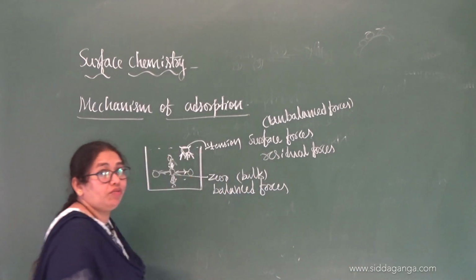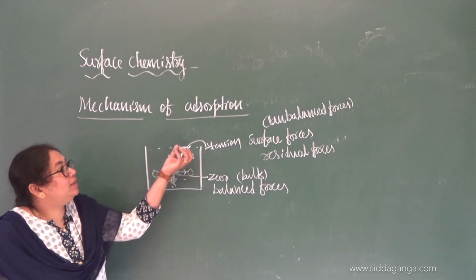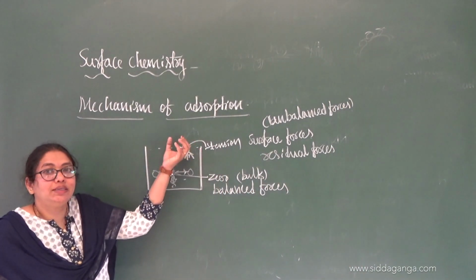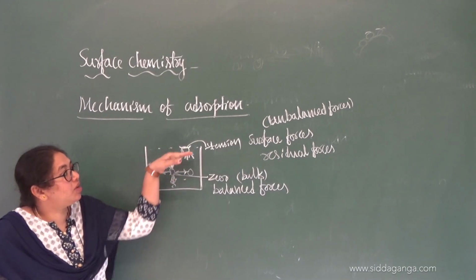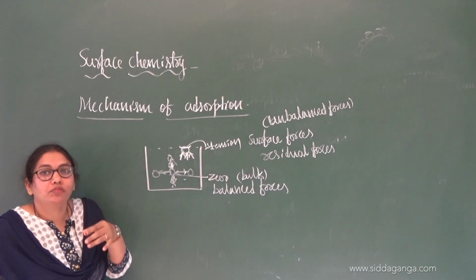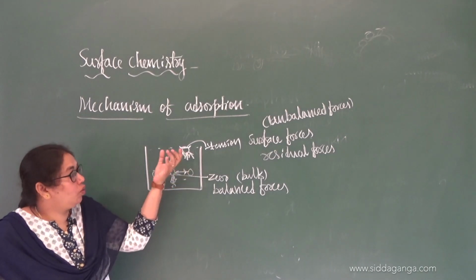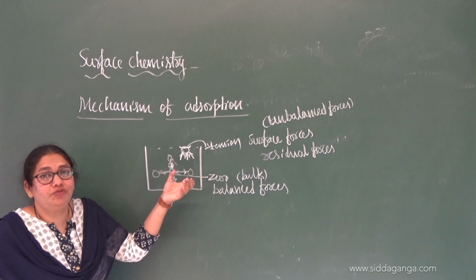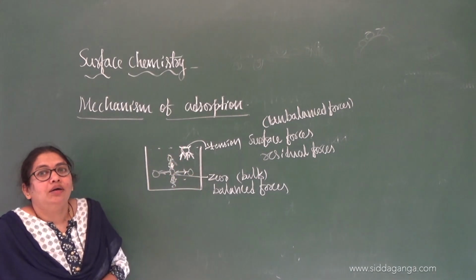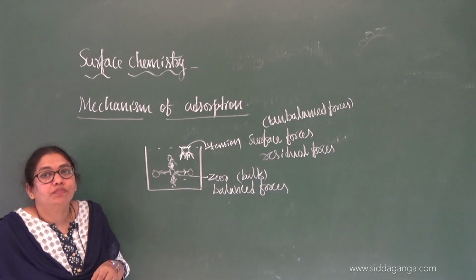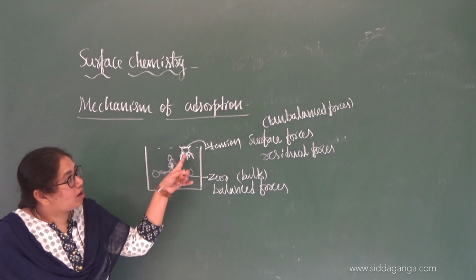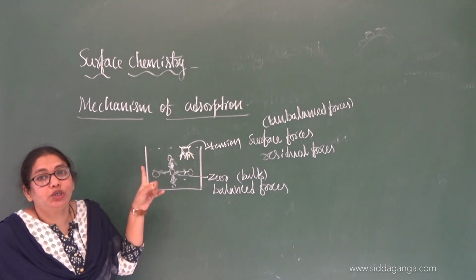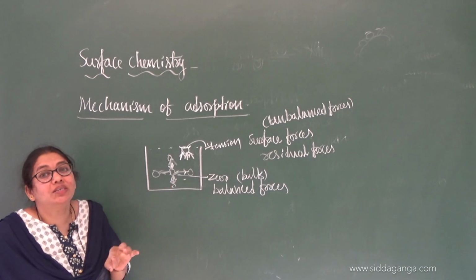So there will be the adsorption of the adsorbate on the surface of the adsorbent. The reason this molecule has been adsorbed on the surface is that there is some force dragging it. That is the cause of adsorption, the actual mechanism of adsorption.